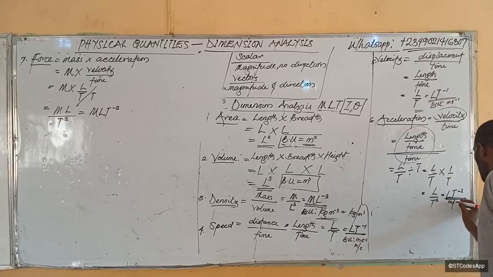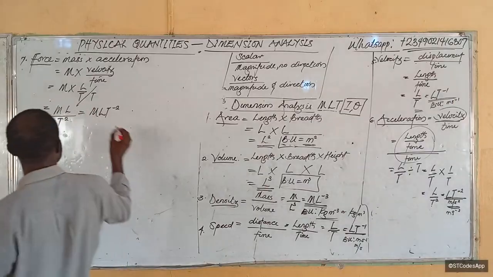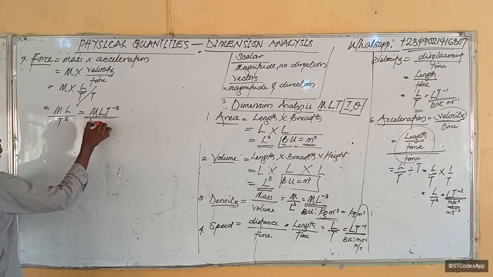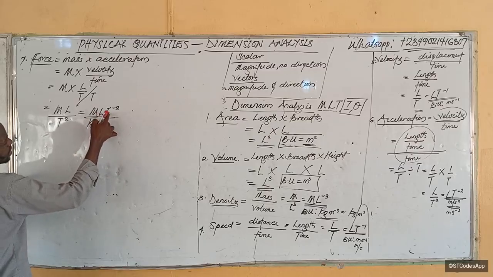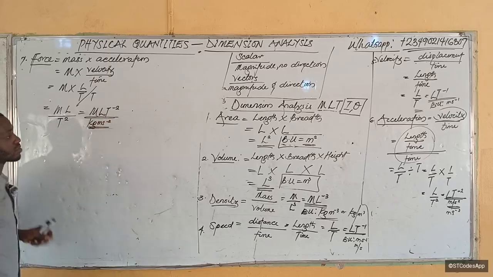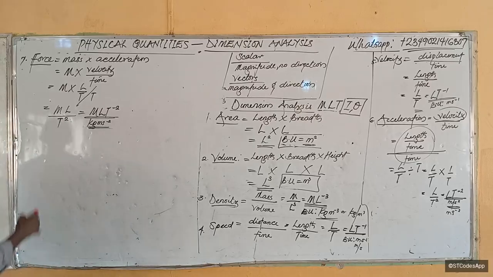Meters per second squared. Is it clear? Meters per second squared, or like m/s raised to the power minus 2. So here too, just follow the quantities you have here. M is kg, L is meter, and time is second squared, like this. Alright, per second squared.